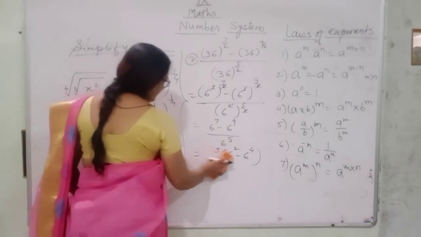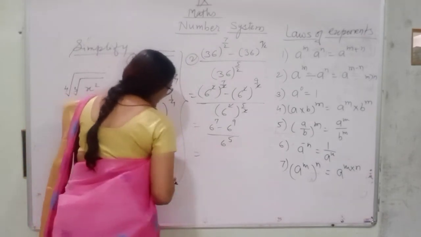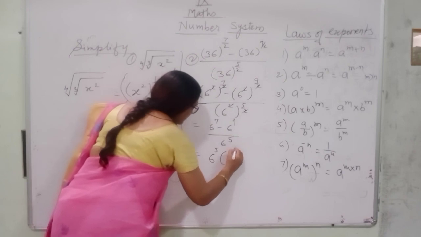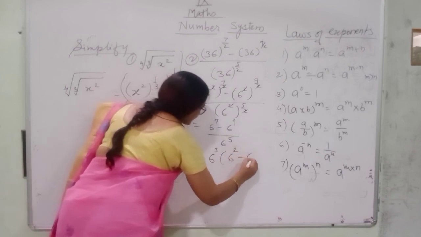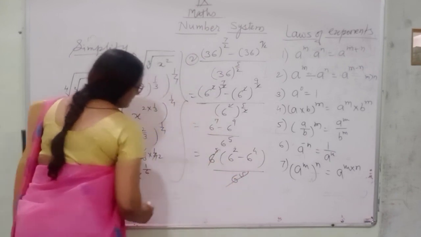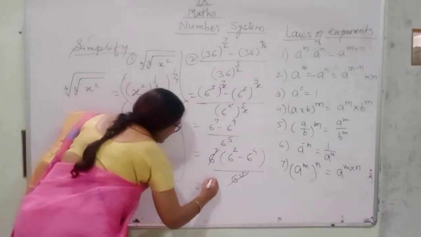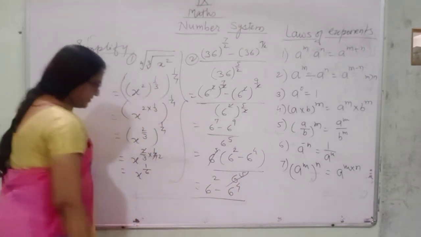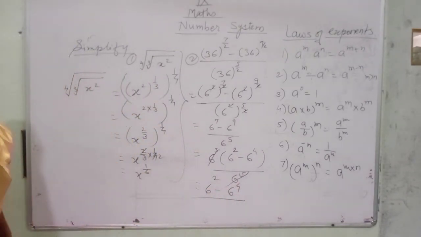Let it be like this. You can solve: 6 raised to the power 5 times (6 raised to the power 2 minus 6 raised to the power 4) divided by 6 raised to the power 5. It is cancelled. So 6 square minus 6 raised to the power 4. Simplify it and find out the answer. Like this you can solve. Okay, thank you.